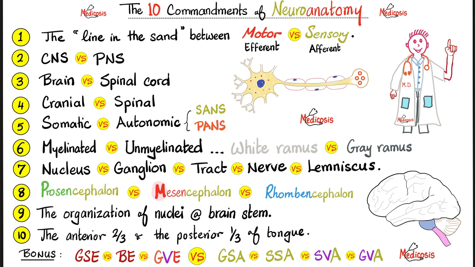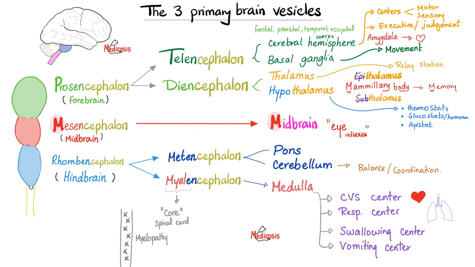Coming up next, the differences among prosencephalon, mesencephalon, and rhombencephalon. Remember that the CNS is made of what? It's made of brain and spinal cord. The brain starts as 3 vesicles. We call them the 3 primary brain vesicles. The first one is the prosencephalon, or forebrain. The second one is the mesencephalon, or midbrain. Again, the word meso means mid. The third one is the rhombencephalon, or the hindbrain.